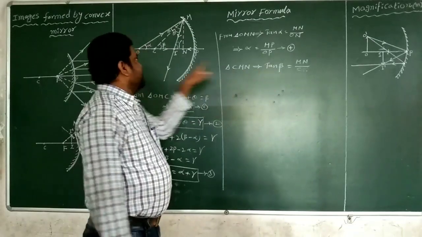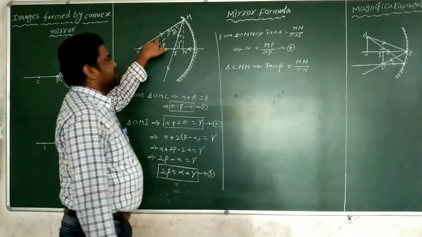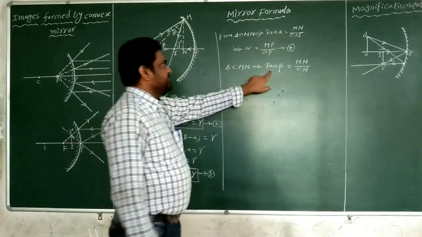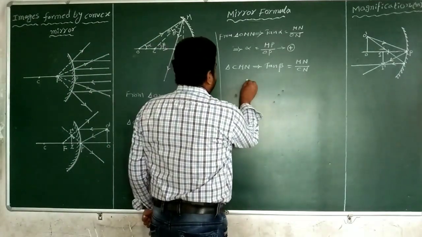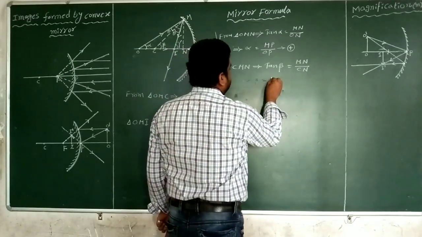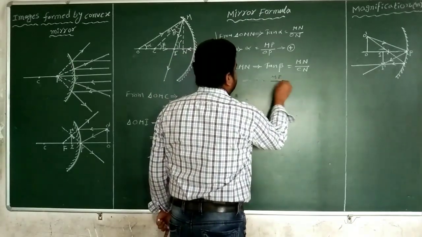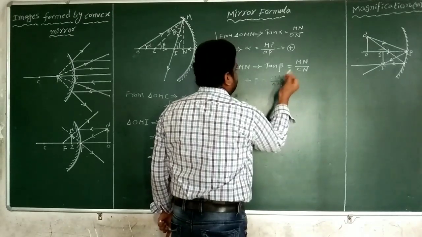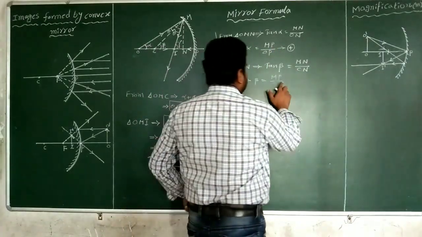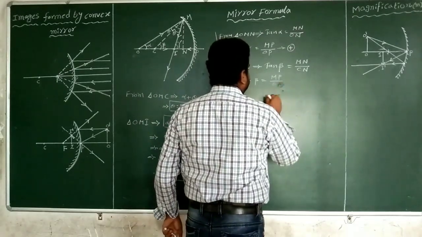Here beta is very small because the rays are close to the principal axis, paraxial rays. Tan beta is nearly equal to beta. That implies beta equals MP divided by CN. N is coincident with P, so it is also CP.